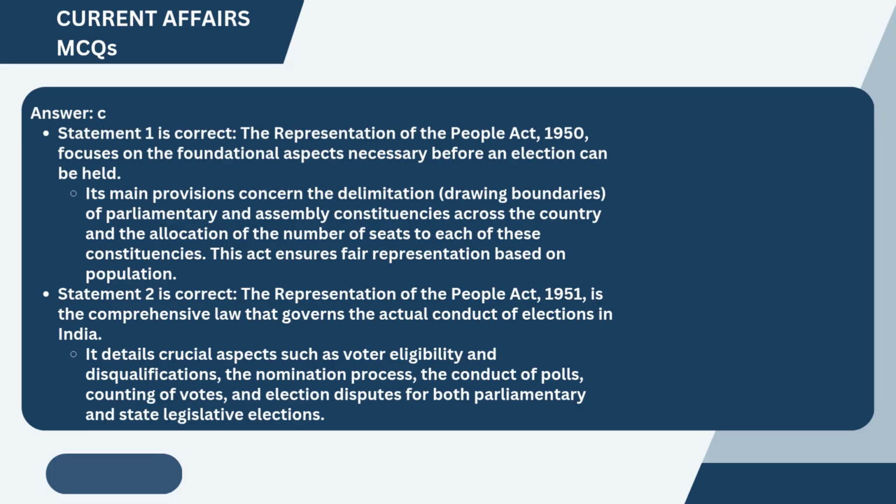Statement 2 is correct. The Representation of the People Act, 1951, is the comprehensive law that governs the actual conduct of elections in India. It details crucial aspects such as voter eligibility and disqualifications, the nomination process, the conduct of polls, counting of votes, and election disputes for both parliamentary and state legislative elections.